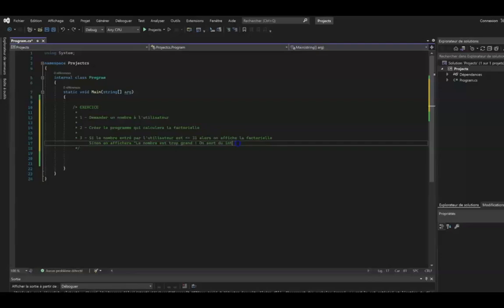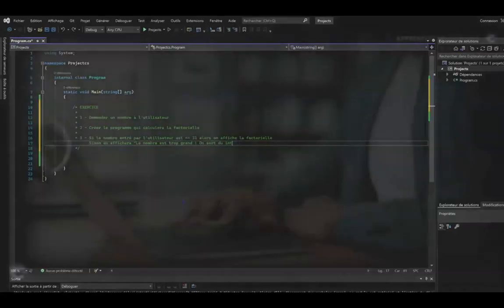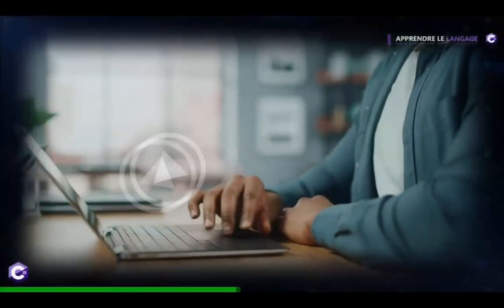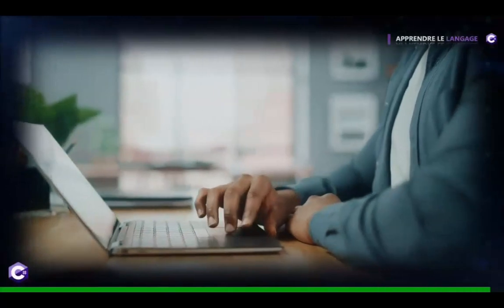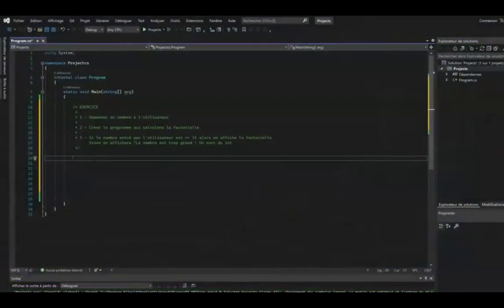I hope you have succeeded. If not, please pay attention to the correction. The first step was to ask the user to enter a number. Add quotation marks and write, "What number do you want the factorial of?" And don't forget the semicolon.